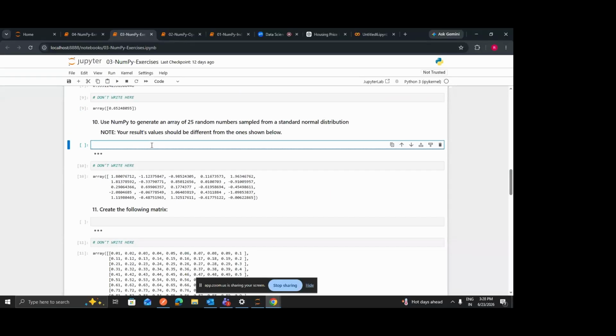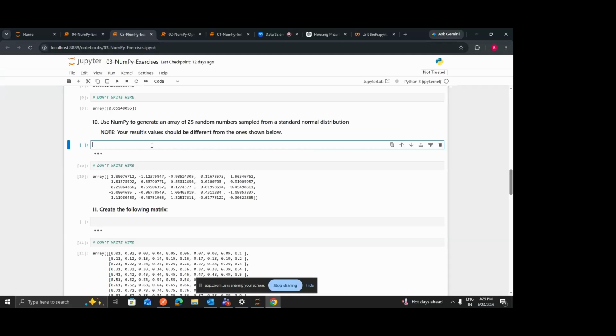Here you are expected to use NumPy to generate an array of 25 random numbers sampled from a standard normal distribution, and your result values should be different from the ones shown below. As I explained in the previous question, your random numbers are going to be different, but you have to write the logic for that: which random function you are going to use to generate 25 random numbers that follow the standard normal distribution.